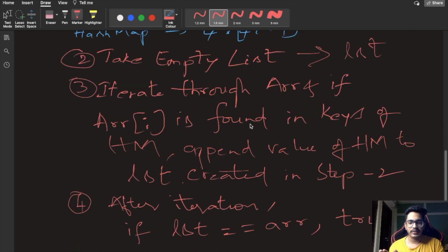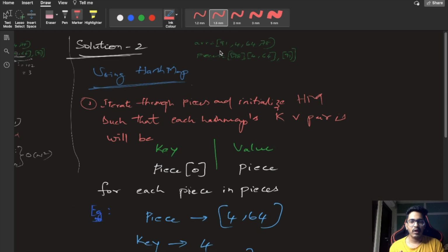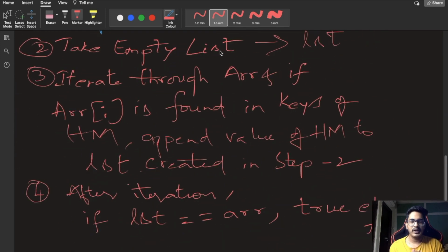After all the iteration is done, we'll be checking if the list, LST, which is created in the second step, is equal to our given array or not. If it is the same, then we'll be returning true, else we'll be returning false. So this is our algorithm.